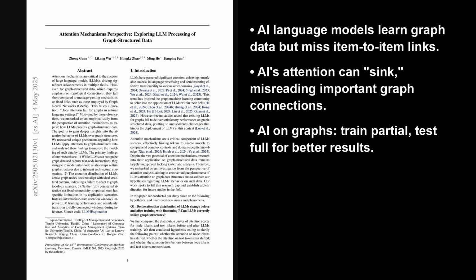In essence, this research shows that while large language models can indeed perceive graph data and understand text-to-node links, they struggle with the crucial node-to-node relationships. This is largely due to issues like the attention sink we discussed. But training with a more focused, topology-aware view, that is, a view that understands some of the graph's connection structure, and then expanding that view for testing, seems to be a promising solution.